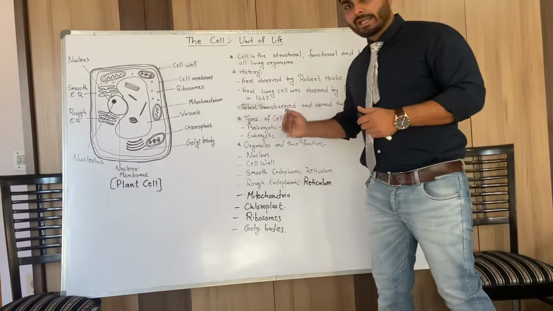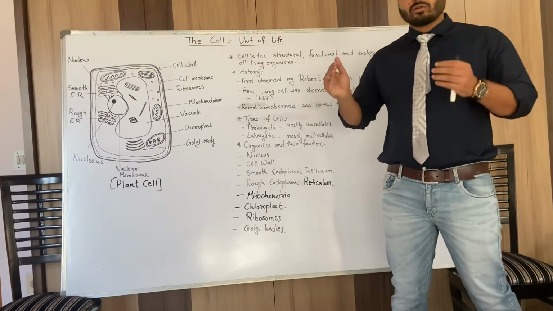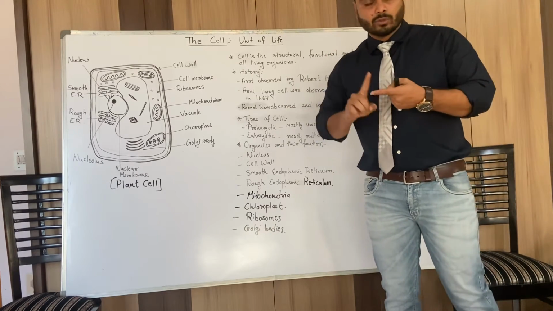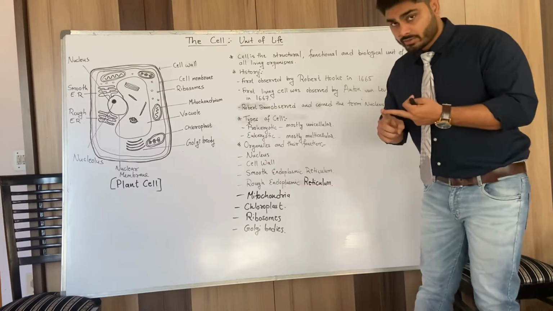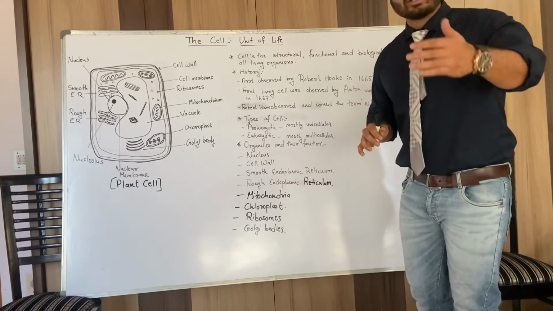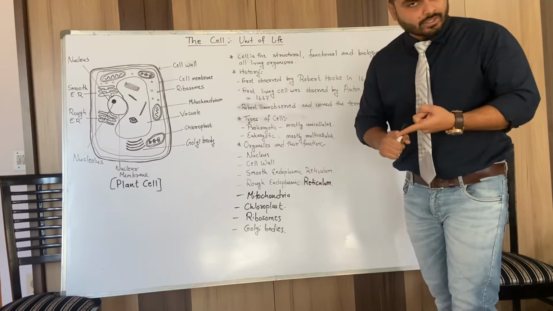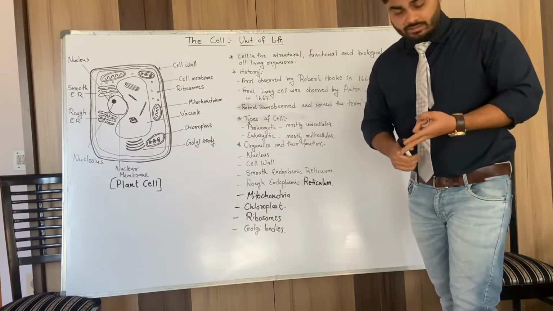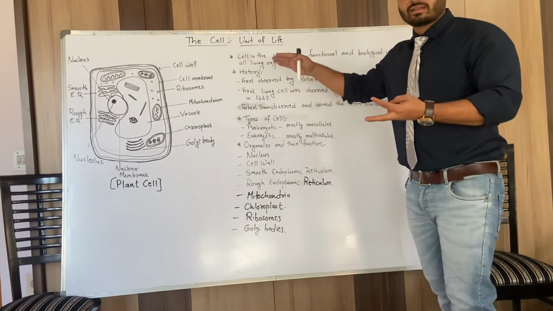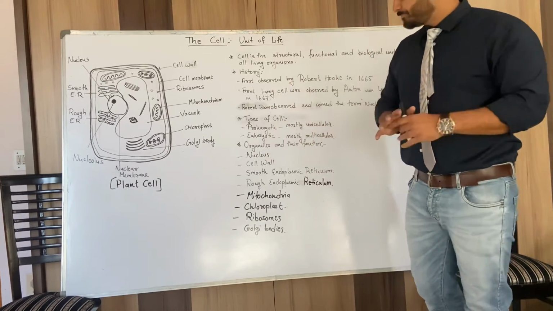Now, types of cells. Cells are of many types. There are two basic main categories of cells. First is prokaryotic, second one is eukaryotic. Prokaryotic cells are the primitive or basic cells, right? They lack a nuclear membrane, and they lack major organelles like mitochondria, lysosomes, etc.